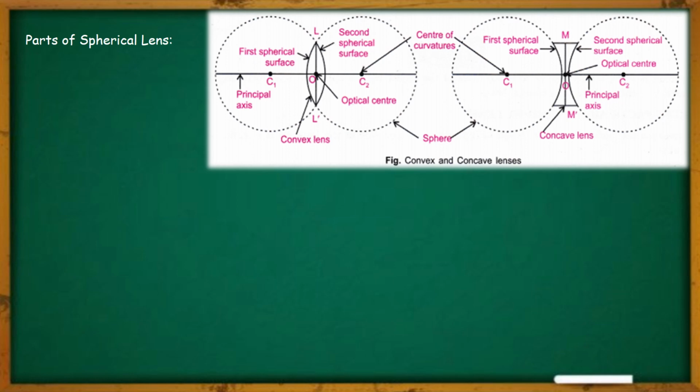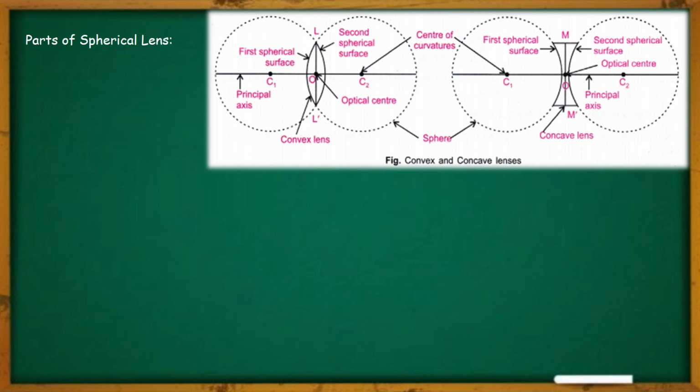Now let us know about each of the terms in detail. First of all, the optical center. Optical center is the central point of the lens. It is situated at the middle of the lens. Next, each of the two spherical surfaces of a lens forms a part of a sphere.